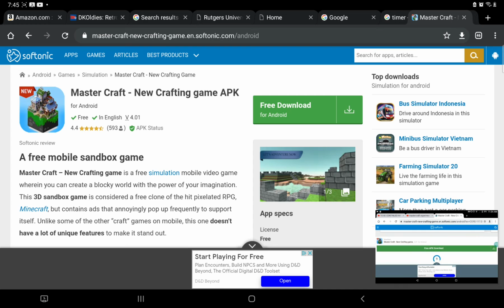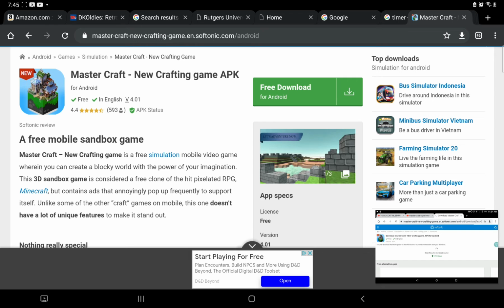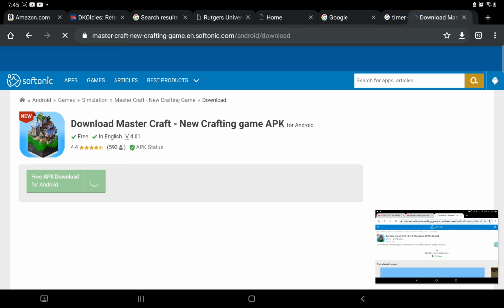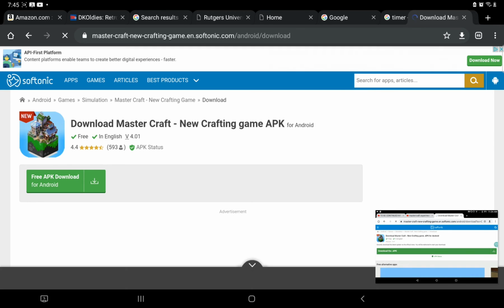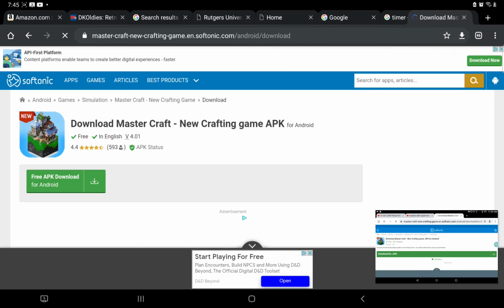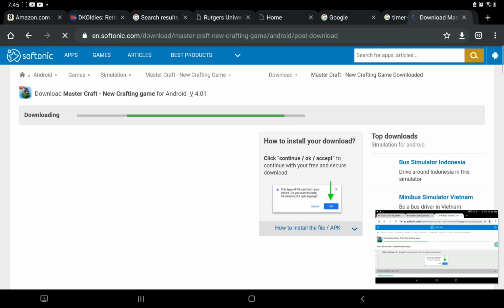Okay, so this is original Mastercraft and we have free APK downloading here. This link, it will start downloading the game. It's as simple as that, guys. Okay, yeah, here's the button. Let's click this. It's free and secure if you just go on this website.